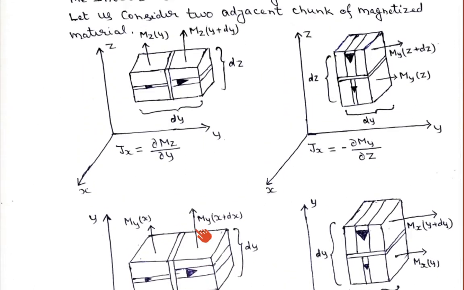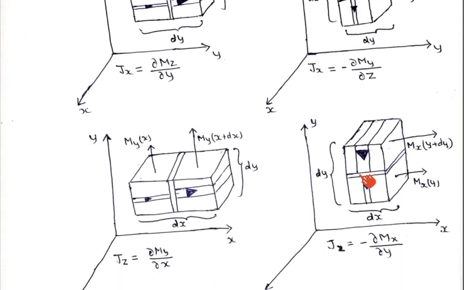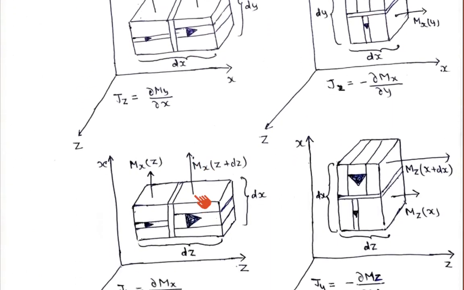I will consider first the case when two adjacent chunks are placed in the zy plane. Here I have changed the y position, and here I will change the z position, and then I will calculate the current and the magnetization, and try to find out the value of the volume current density. I will leave these two; similarly we can do these two, and then I will conclude the result. So let's try to find out.